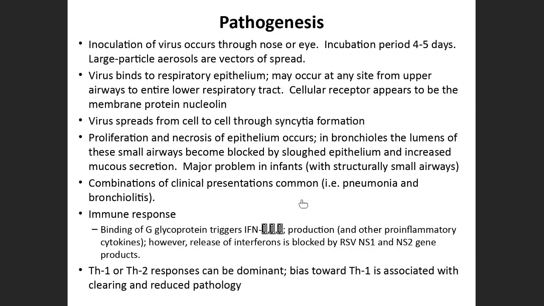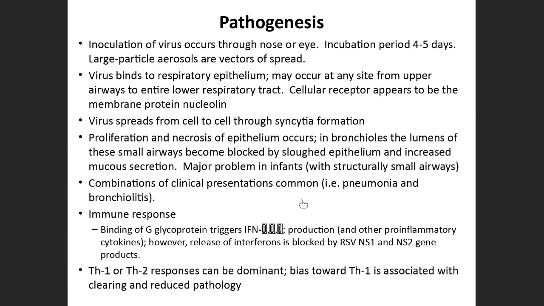As this is an infection of children, we all know children have narrow airway passages, isn't it? They are very narrow, very tiny. Hence, this necrosed or sloughed off epithelium is shed off. Now the lumens of the bronchioles are blocked, completely blocked with this sloughed material. Apart from this, there is a lot of mucus secretion also. So this becomes a major breathing problem in the infant.